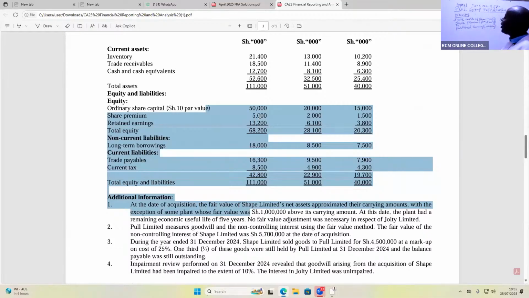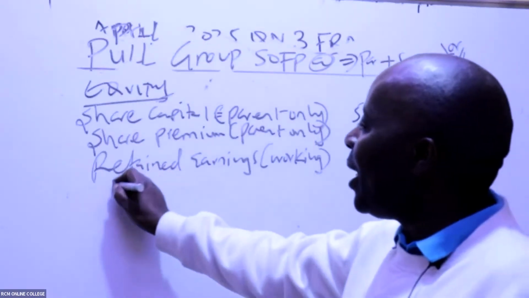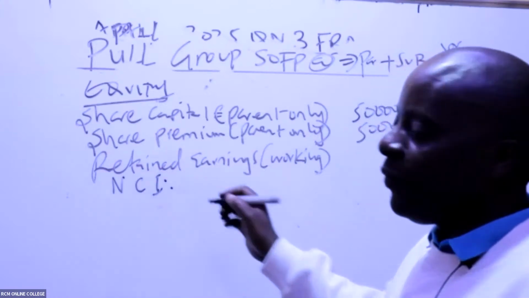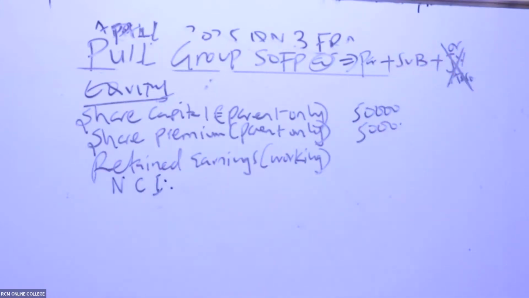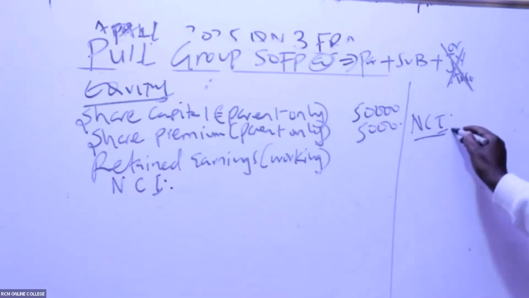What else do we bring to equity? Permanent source of capital, what else do we bring to equity? NCI, isn't it? NCI. I can do the working pretty fast. NCI is not very difficult, I can do the working very fast here. NCI is very easy.